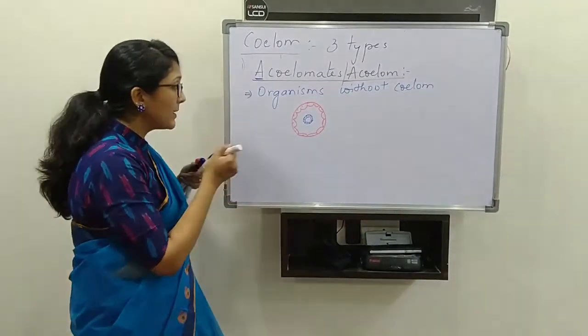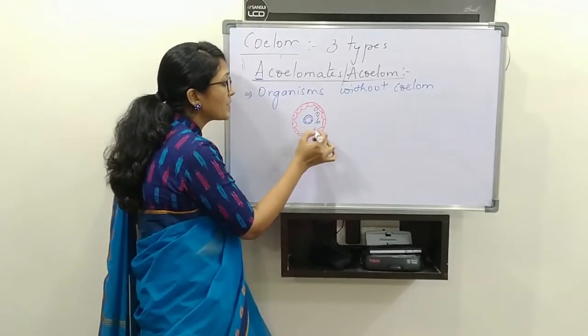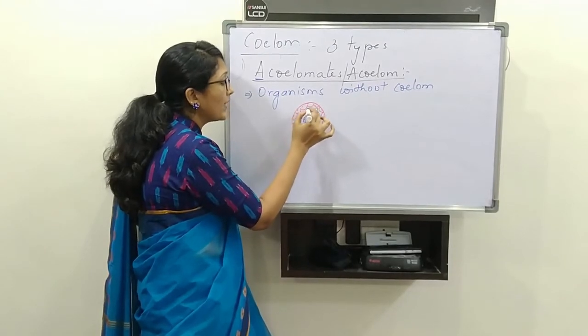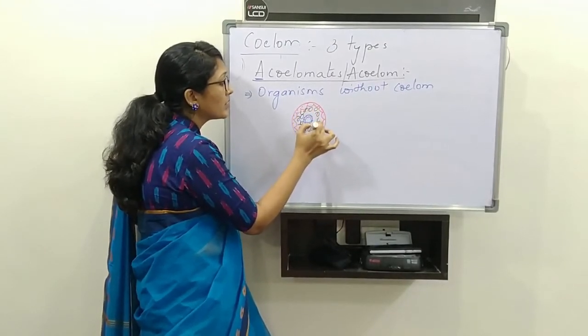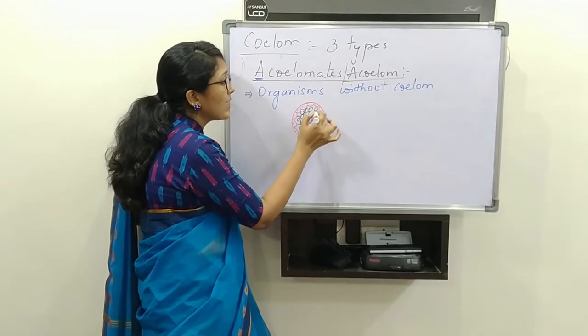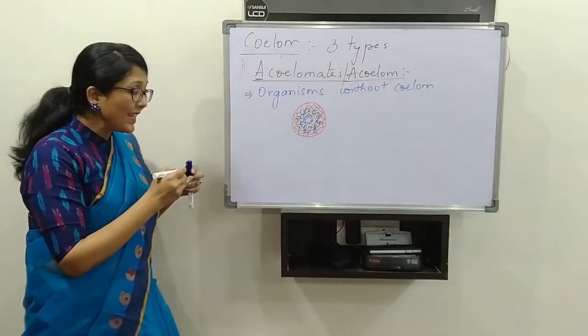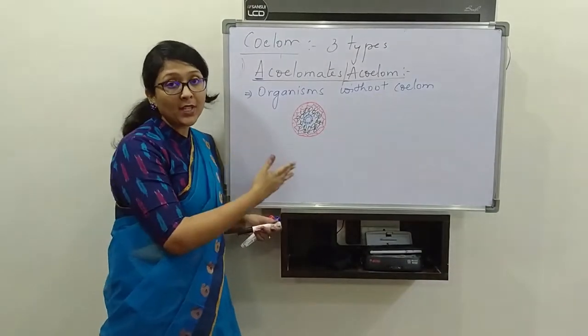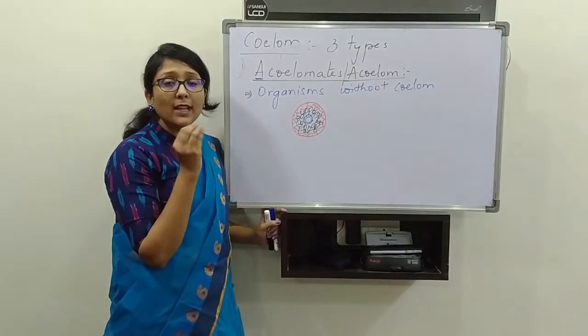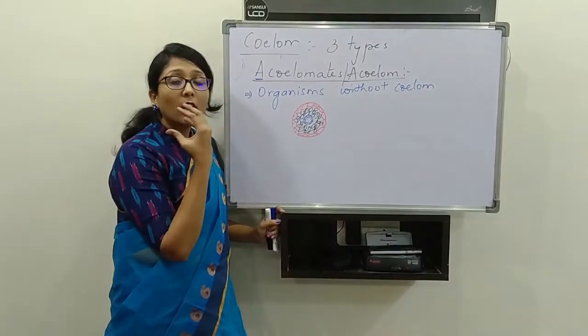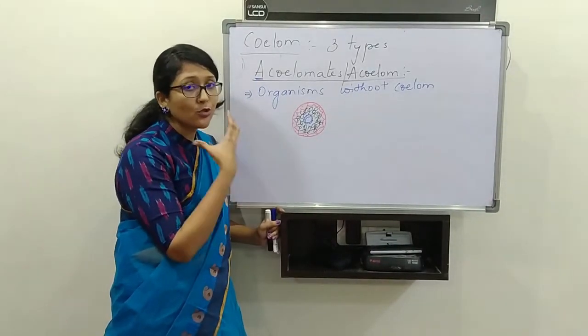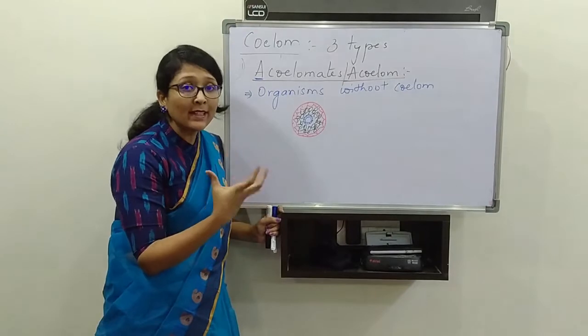And what happens in between? Different layers of cells will be occupied. So there is no space. Body is rigidly arranged. Rigid means what? There is no space for the cells or for the tissues to have movement in them.